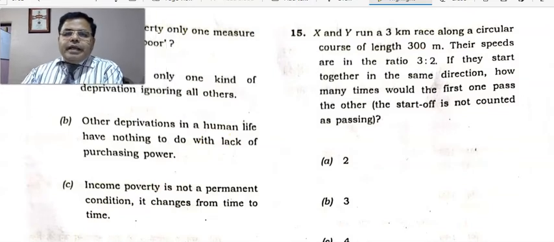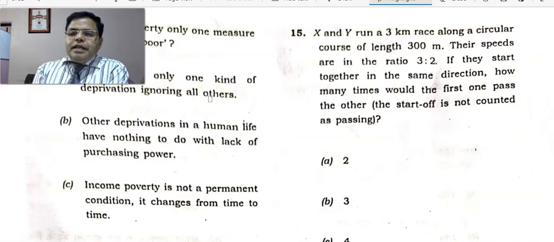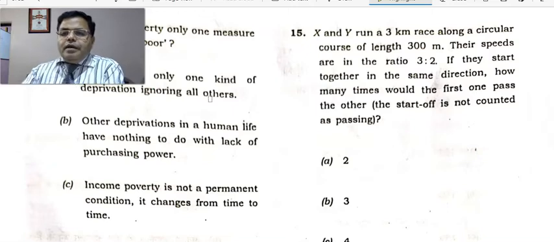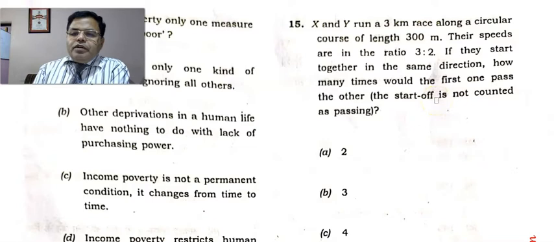The question is given here: X and Y run a 3 km race along a circular course of length 300 meters. Their speeds are in the ratio 3:2, and they are running in the same direction. How many times would the first one pass the other? A start-off is not counted for passing. So in that case, what will happen?